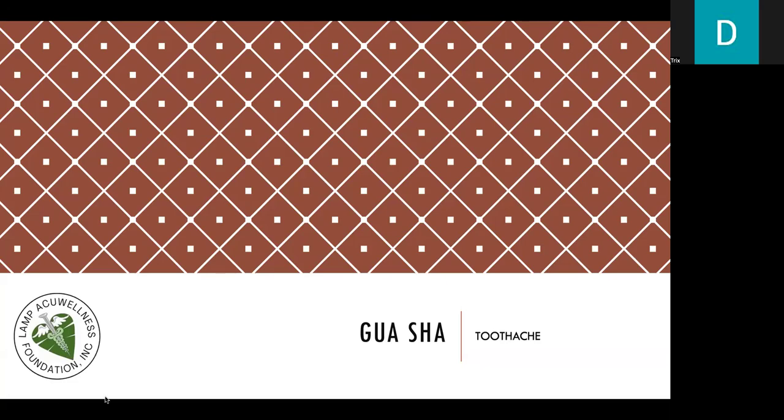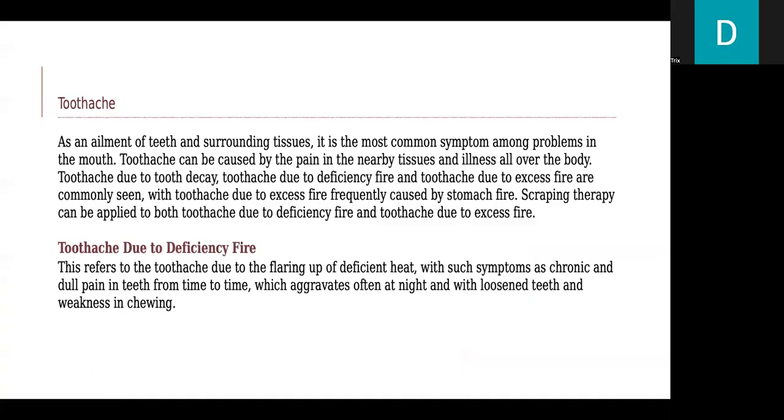Let's now go to gua sha. Let's discuss toothache. As an ailment of teeth and surrounding tissues, it is the most common symptom among problems in the mouth. Toothache can be caused by pain in the nearby tissues and by illness all over the body.